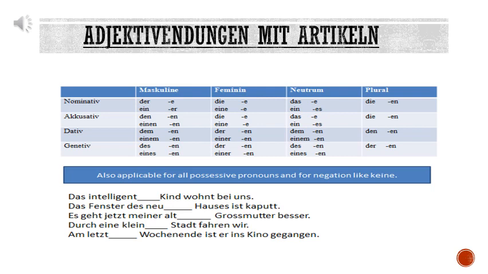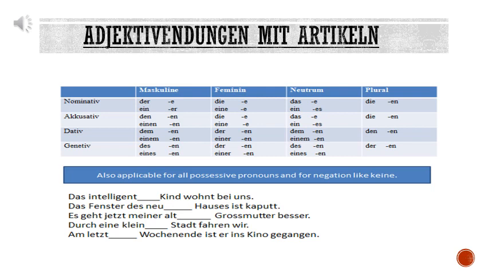Always remember that you will solve adjective endings in steps. First, you will check whether there is a noun after the blank. Yes, there is a noun after the blank. Kind is a noun. So here surely an ending will be there. Okay. Now you will check whether there is an article before the adjective. If there is an article before the adjective, then you are going to refer to the first table. So yes, we are going to refer to the first table.